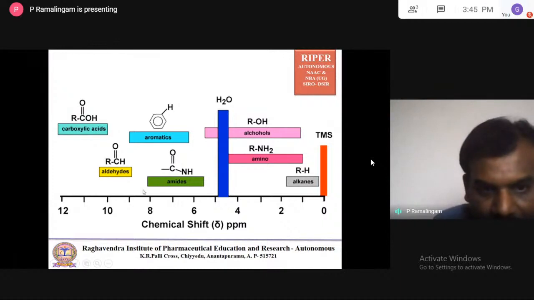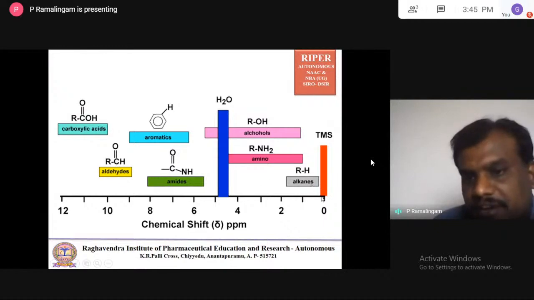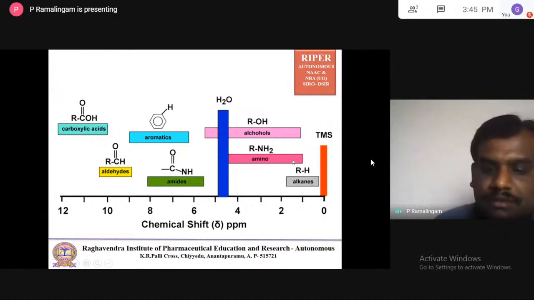So this indicates the value you have to see. If it is an amide, you just see 8 to 6. Aldehyde, it's around 11 to around 9. In case of alkane, it's 0 to 2. So likewise, you can have it.